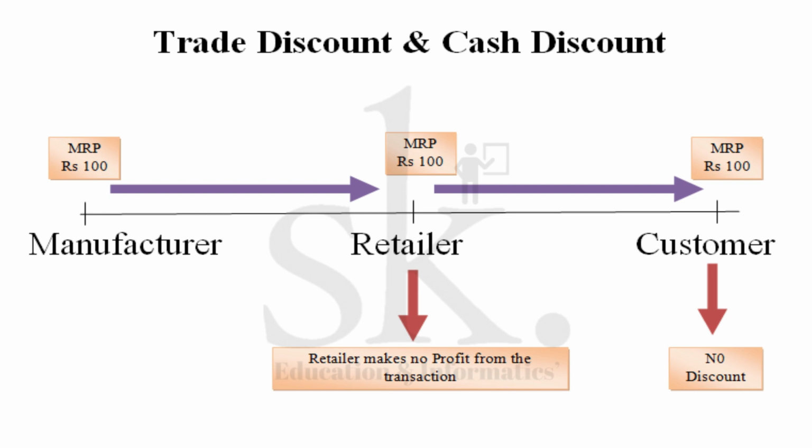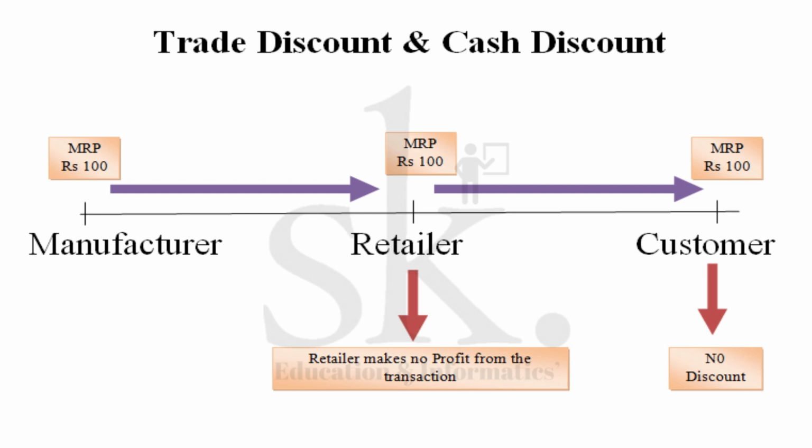Let's talk from the point of view of this example. If the MRP of the product is 100 and the manufacturer sells it to a retailer at rupees 100, so the cost price to the retailer is rupees 100, who sells it to a customer at rupees 100, then the retailer makes no profit, nor does the customer get any discount.